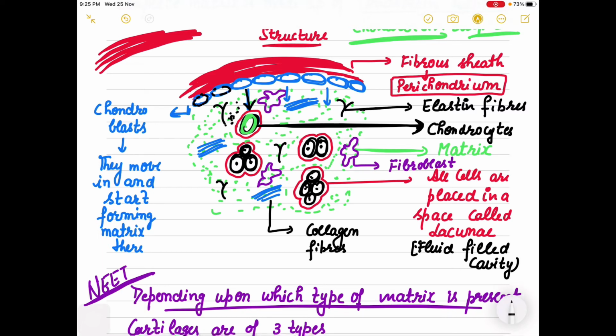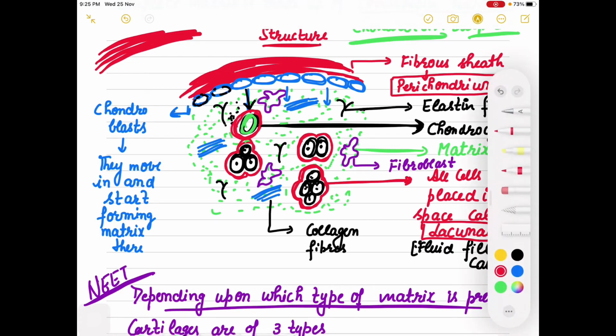But all these cells are placed in a fluid filled space. This is the cavity. They are placed in a fluid filled cavity which is called lacunae.